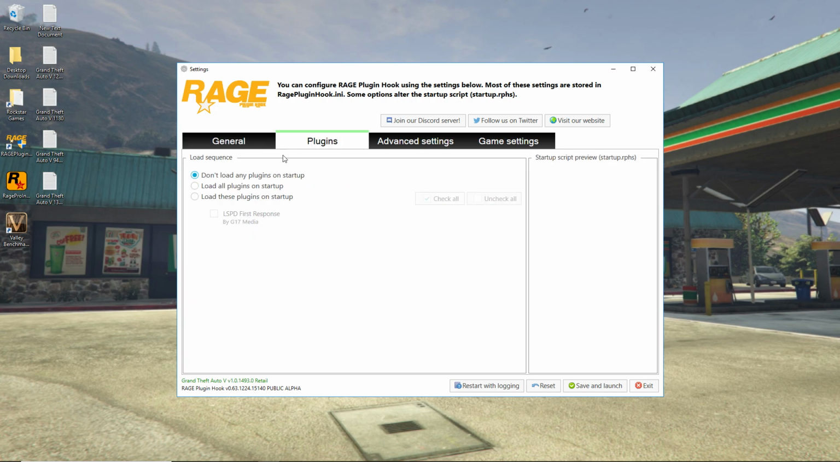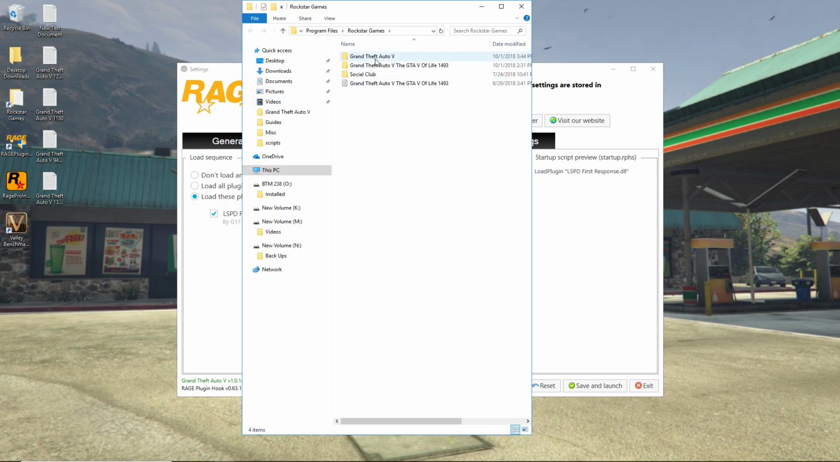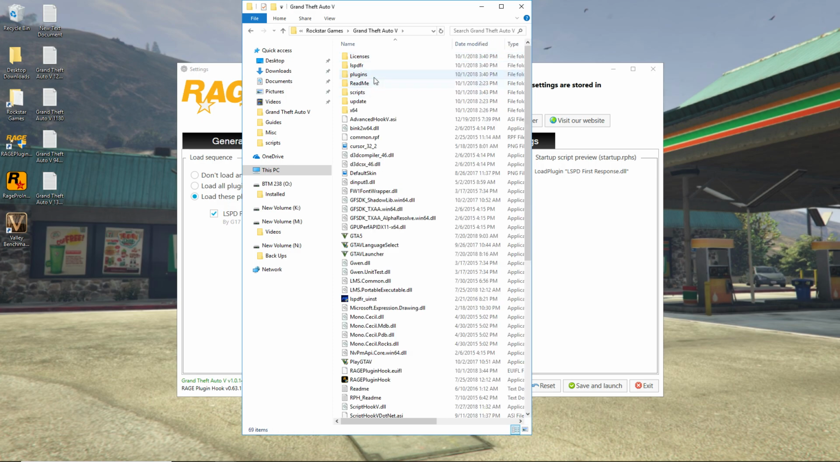Okay. Then you go over to plugins. The one plugin you definitely want to run all the time on its own, you click the checkbox, startup script preview. So LSPDFR will always start up once you double click on the Rage Plugin Hook. All right, so it will always load up. And plus, once you start adding other modification scripts into that plugins folder, not the scripts folder, but the plugins folder, let me just show you real quick.